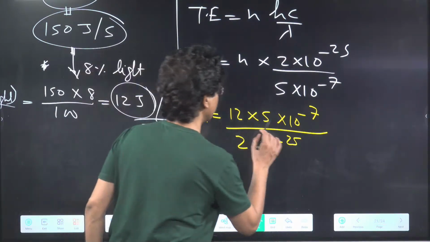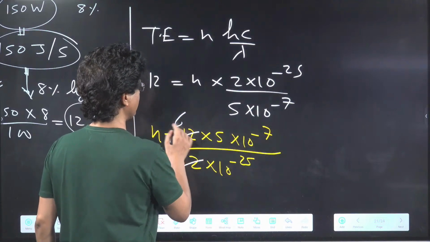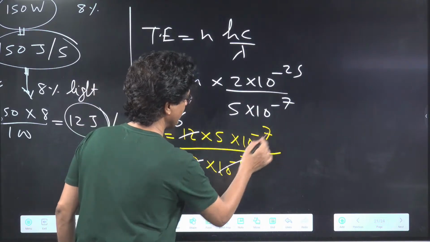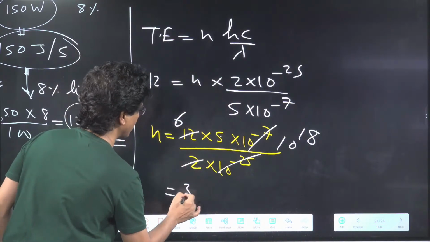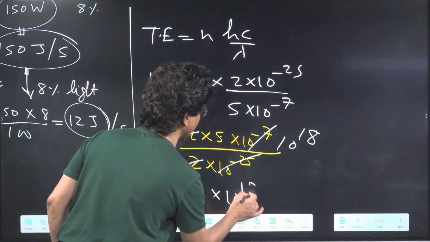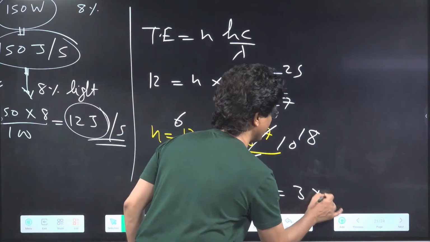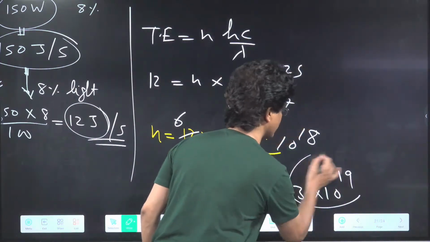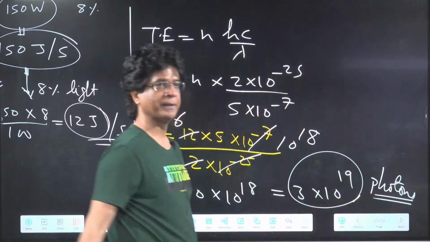Very good. So I believe that this will be, my mistake, 6 times 10 to power of 18. So this will be 6 into 5, 30. So 30 into 10 to power of 18 photons. In scientific notation, it will be 3 into 10 to power of 19 photons. These many photons will be emitted per second.